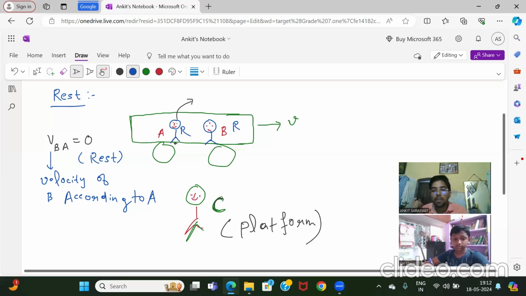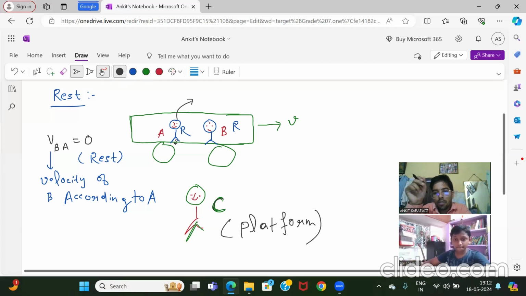He's at the platform. For example, if a train is coming onto the platform and you are standing at the platform, then you are at rest. Then you are looking at the passengers in the train, and this train is moving like this. Then you will say all the passengers are in motion. But all the passengers who are inside the train will see the other passengers at rest.